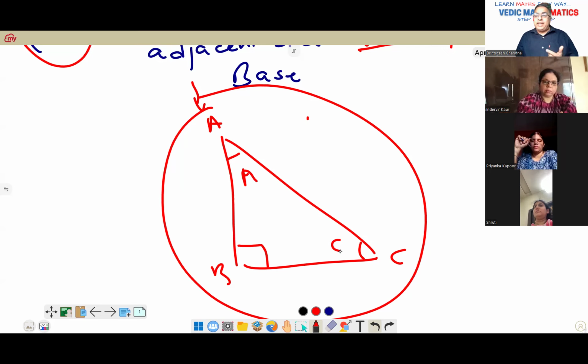So A could be 10 degree, and in that case C would be 80 degree. A could be 30 degree, then C would be 60 degree. So the angles are totally different, but the total should be 90 degree, because all the angles in a triangle have to be 180 and one is 90. That is the reason we call them complementary angles. And in complementary angles, the base and perpendicular interchange.